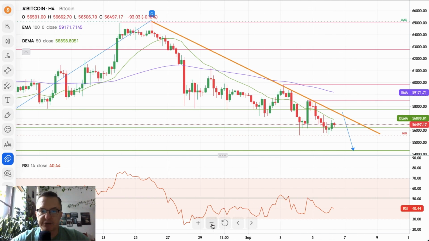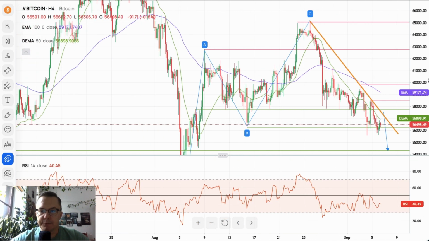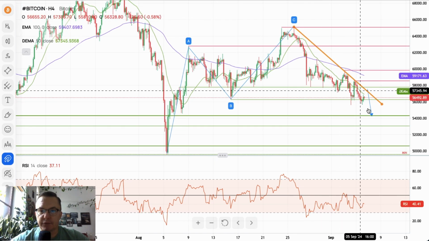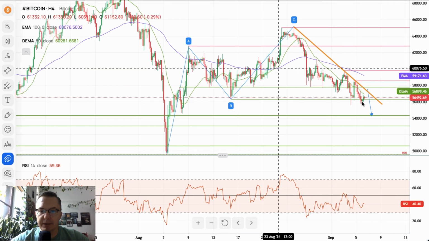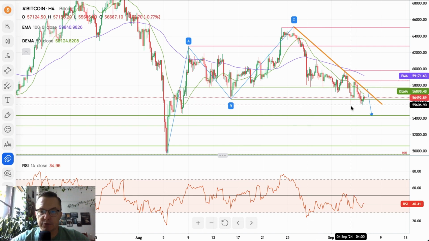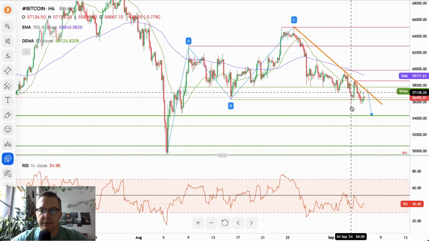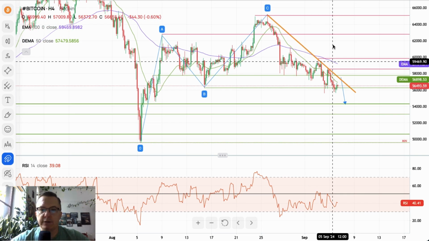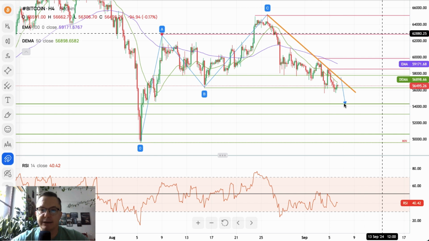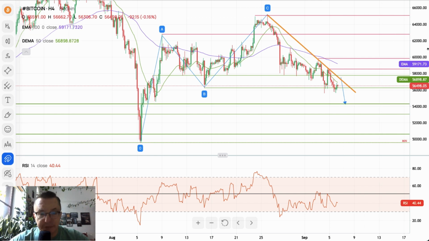So it looks like sooner or later we will have the breakout to the downside as the correction evolves lower and lower, penetrating the lower levels. Just yesterday we got the new local low, 55,606. So the bears are in charge of the Bitcoin. We still should see lower levels here on the Bitcoin, targeting the 54,328 level. That's everything from me for today.